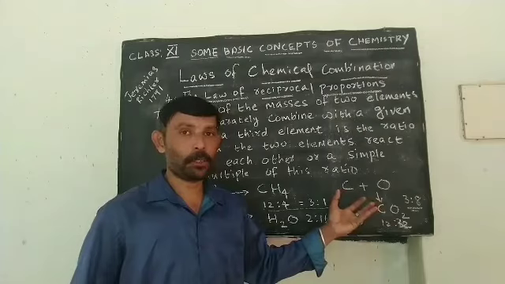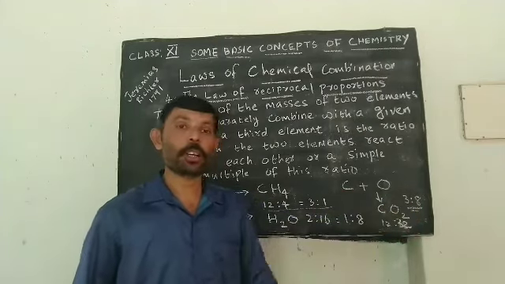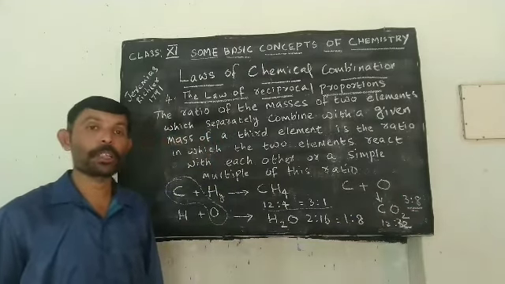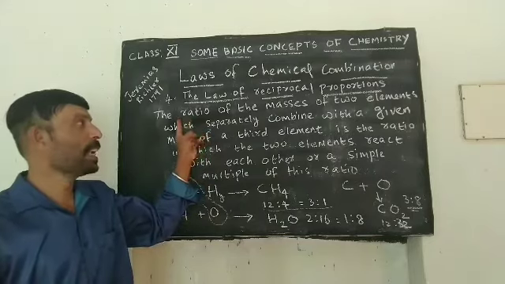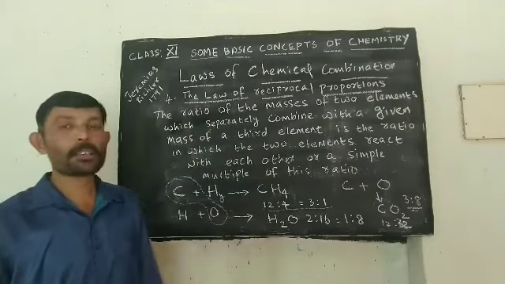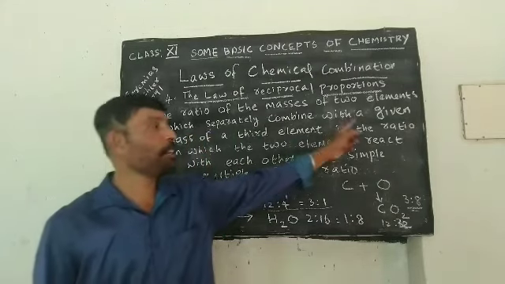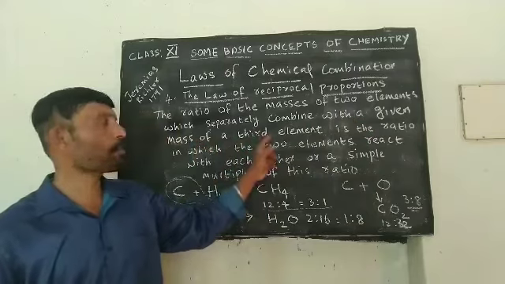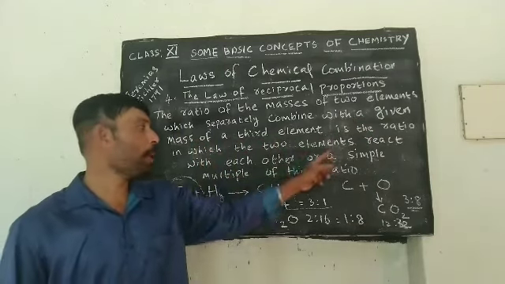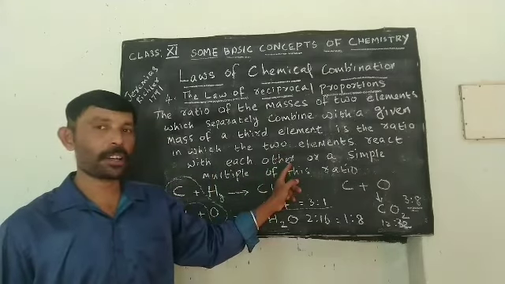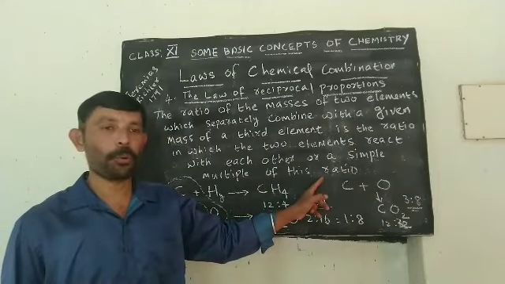In whichever way they combine together, the net result is a simple ratio. That is what the law of reciprocal proportion says. So, the law of reciprocal proportion can be defined as: the ratio of masses of two elements which separately combine with a given mass of the third element is the ratio in which the two elements react with each other, or a simple multiple of the ratio.